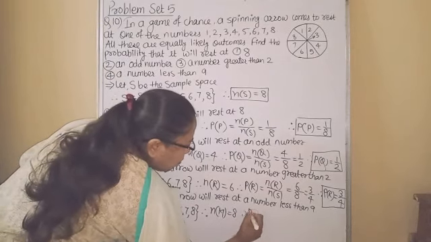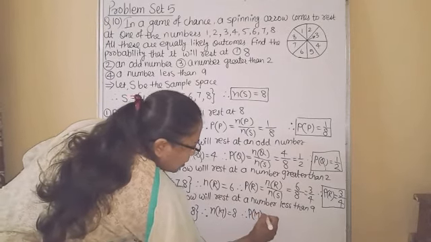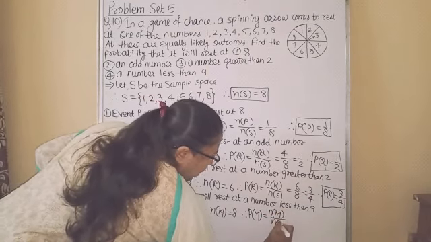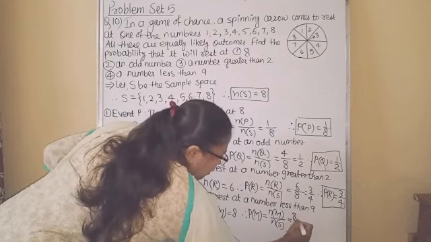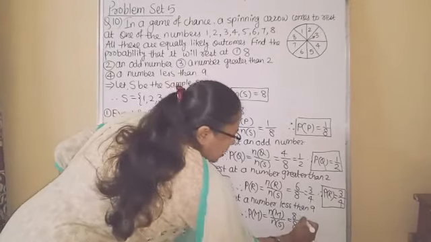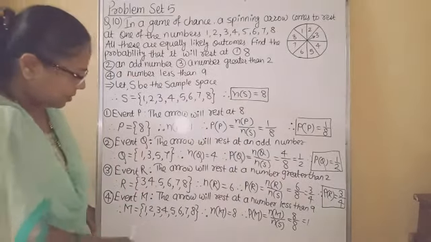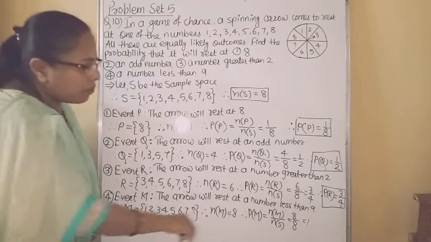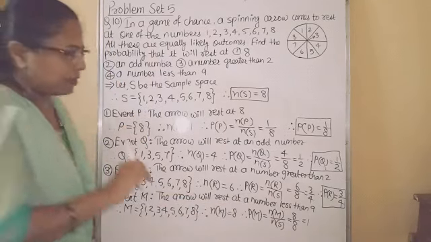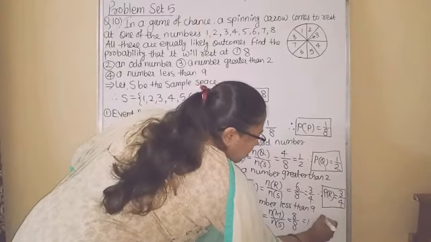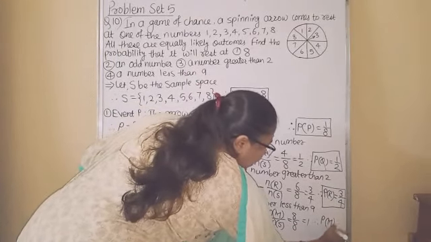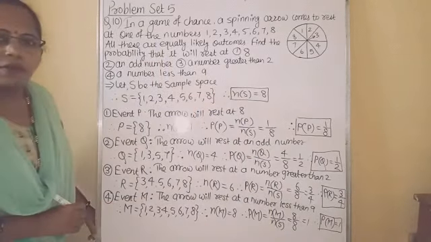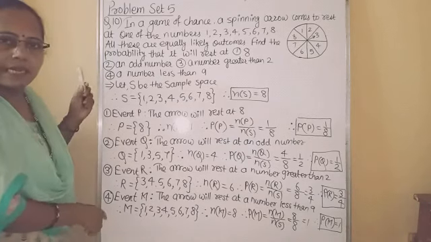Therefore, probability of event M is equal to n of M divided by n of S. So 8 divided by 8 is equal to 1. Because this event is exactly equal to sample space. Therefore, this probability you got 1. Therefore, probability of event M is equal to 1. Followed? And then we have to write the answer in statement.